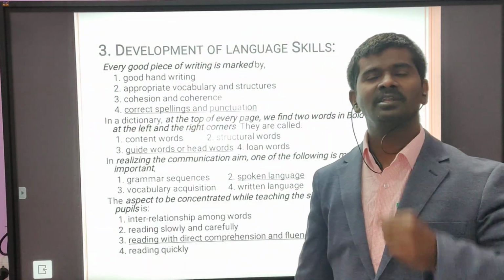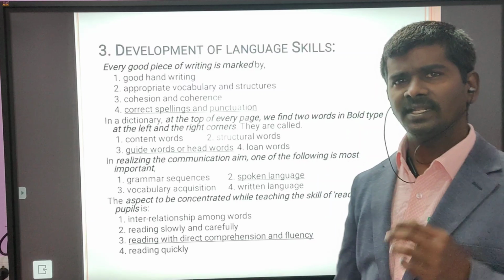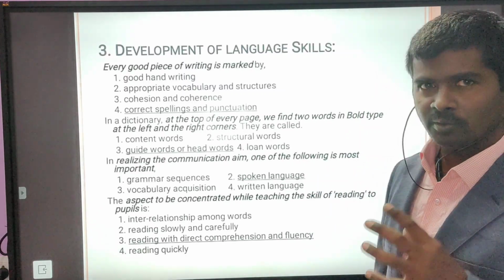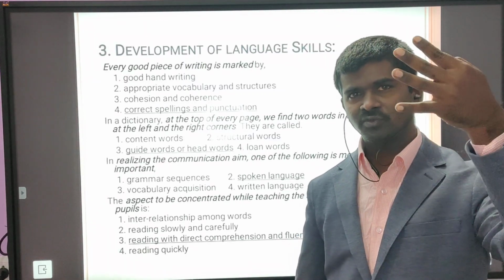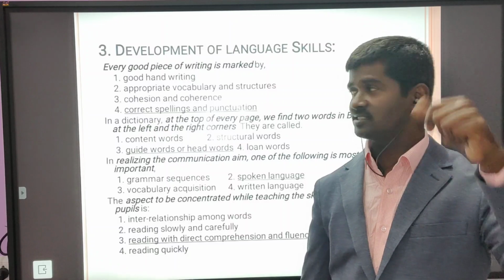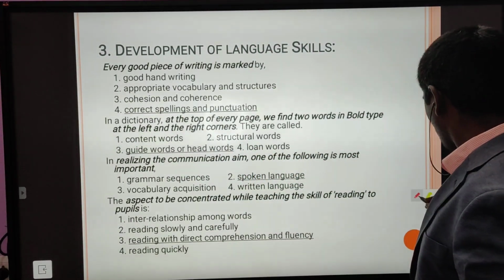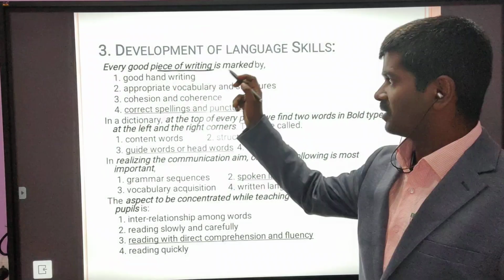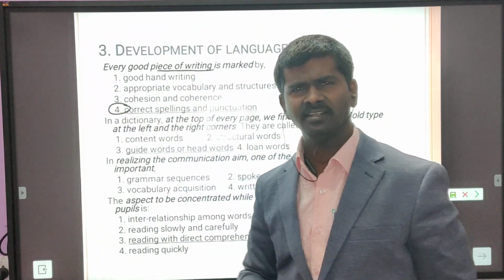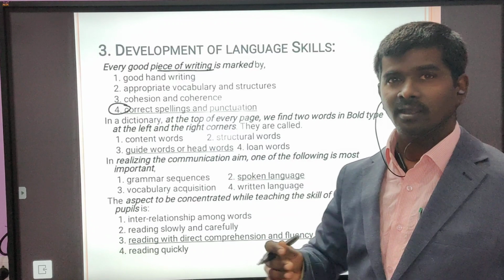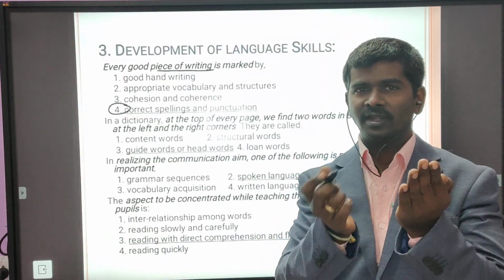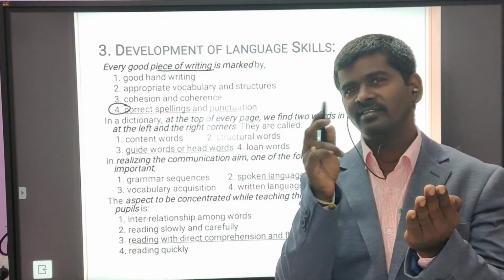Next, the third chapter is development of language skills, which includes 4 areas: listening, speaking, reading, writing. Every good piece of writing is marked by correct spelling. Right answer. Next, when you open a dictionary, you can find one word at the left corner, another word at the right corner.